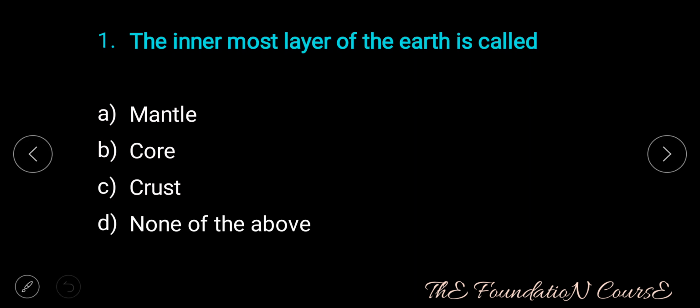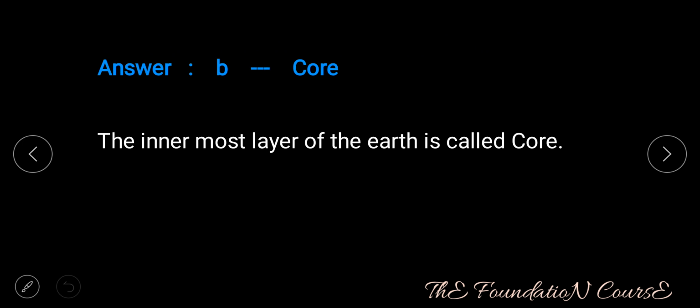Question number 1. The innermost layer of the earth is called option A mantle, option B core, option C crust, option D none of the above. Answer is option B, that is core. The innermost layer of the earth is called core.